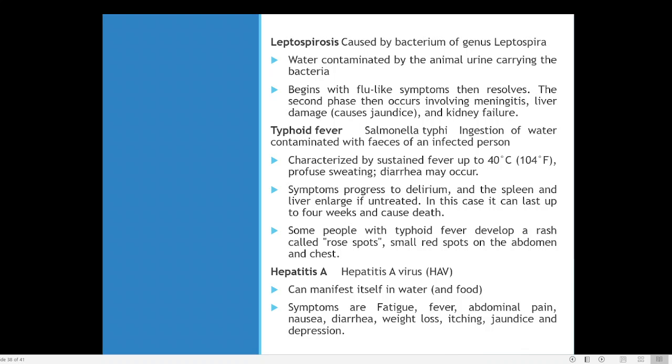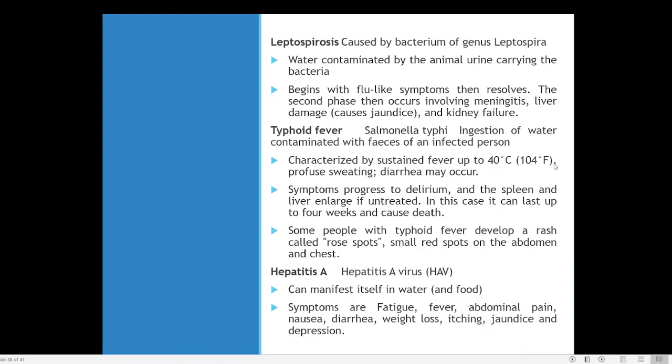Then another kind of bacteria is known as the typhoid bacteria. In the case of typhoid, it is caused by Salmonella typhi. Salmonella typhi is the bacteria that is responsible for typhoid fever. It is present in the fecal matter of the infected person. Normally in typhoid fever there is very high fever, 40 degrees centigrade. Here you can see 104 degrees.